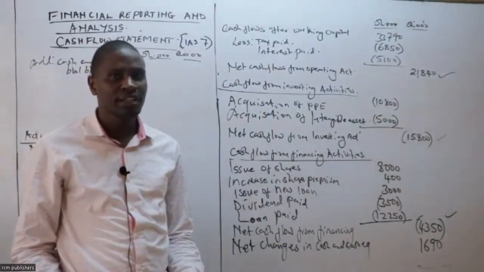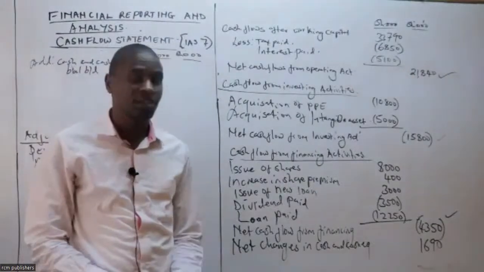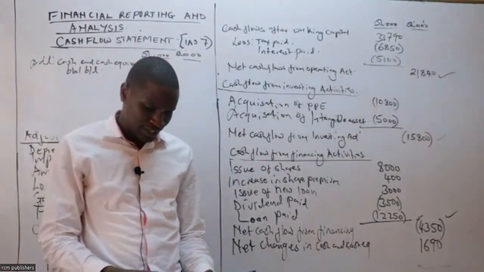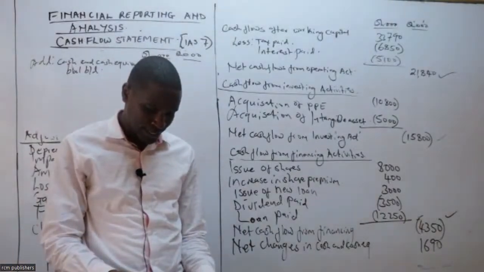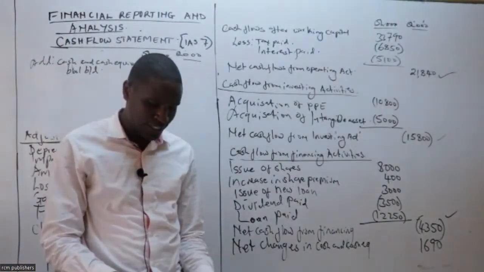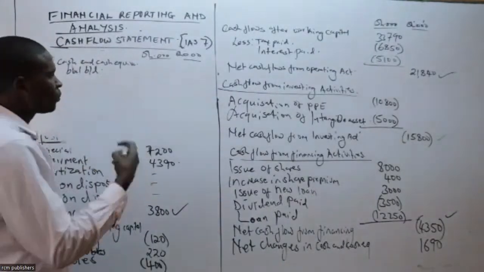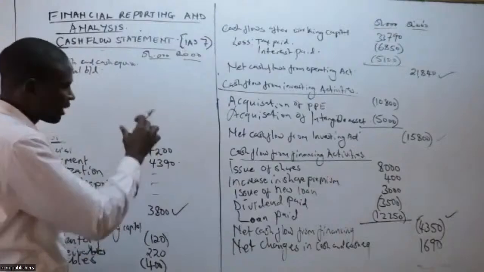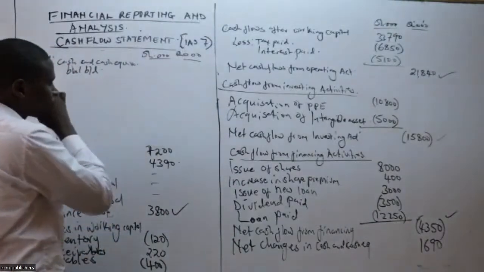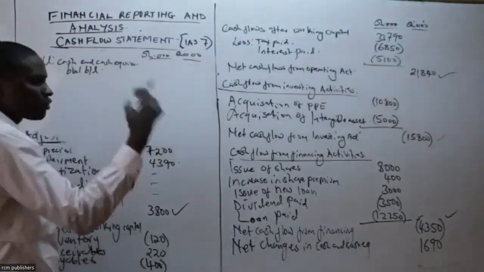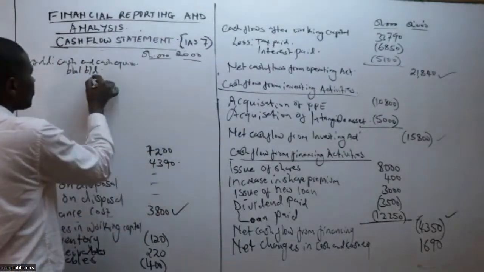Where we have the current assets, you have the cash and cash equivalent, and this is how you do it. I can see we had 4,670. But remember, sometimes you will find that you have short-term investment, and you have bank overdraft. So you pick what you have.